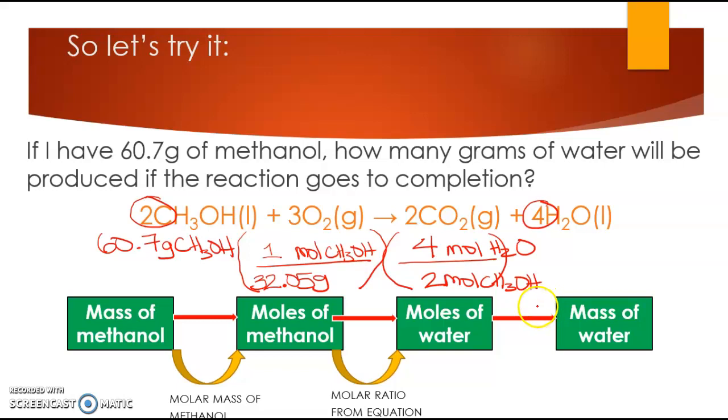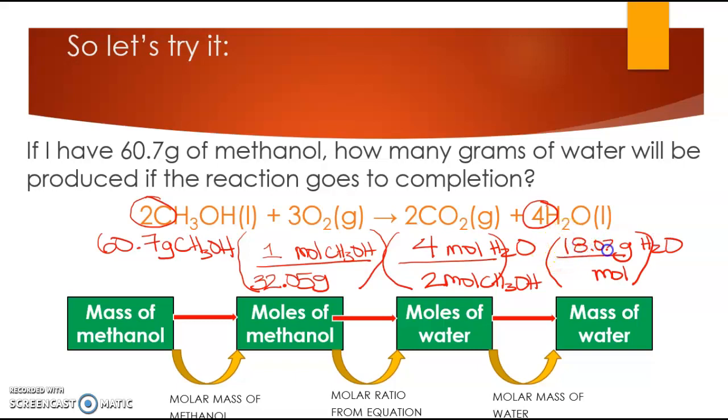But again, that's actually not very useful, because I don't have something that measures directly in moles. I have something that indirectly measures in moles, and that is my balance. So my last step here would be to get into a measurable quantity, the mass of water. And I'm going to do that by using the molar mass of water to get back into grams. So I want moles on the bottom and grams of water on the top. So the molar mass of water is 18.02 grams per 1 mole.